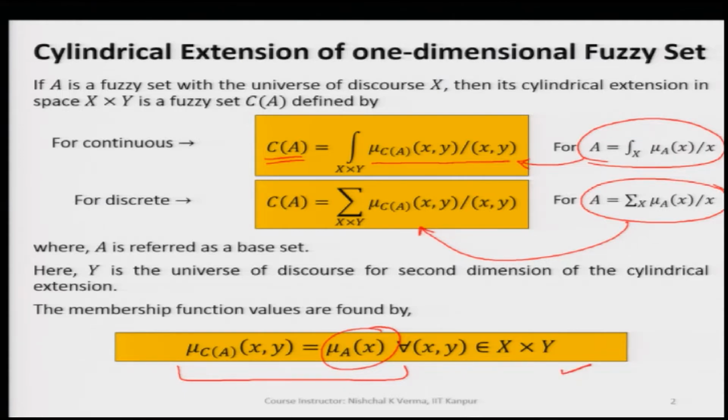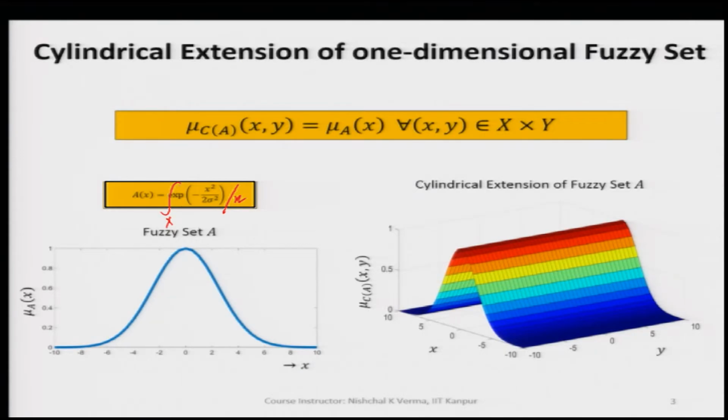We will understand this better by one example here. If we have a fuzzy set A, which is defined by a Gaussian membership function. So, this is fuzzy set A, and the cylindrical extension of this fuzzy set A will look like this here.